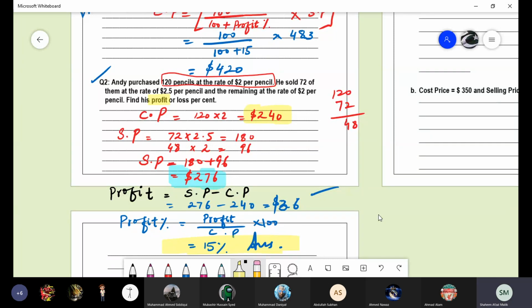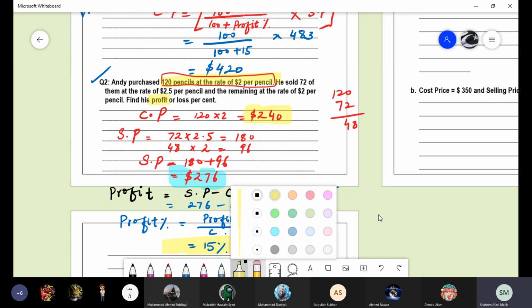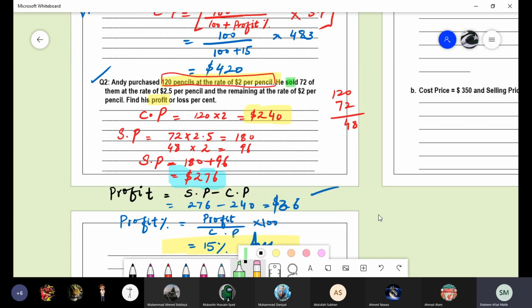Here you can see the question was a little bit different. The cost price was how Andy purchased the 120 pencils, at what rate. The second thing was the selling price, which is divided in two parts: sold 72 of them at 2.5 and the remaining at the rate of $2.